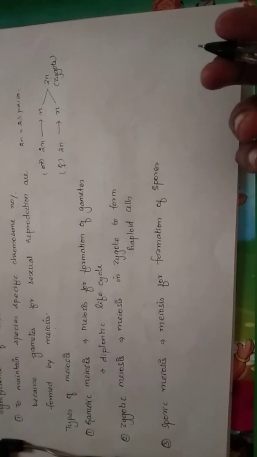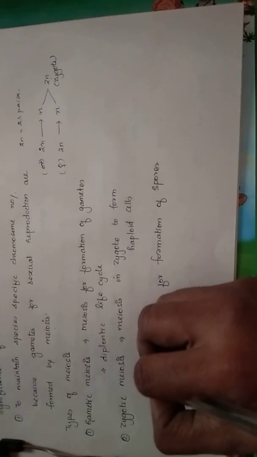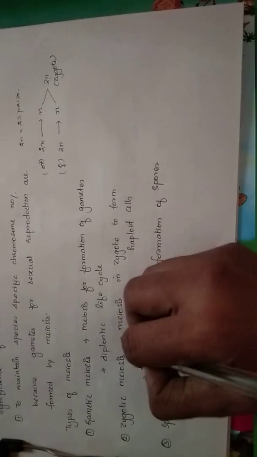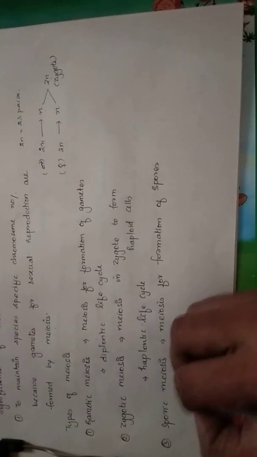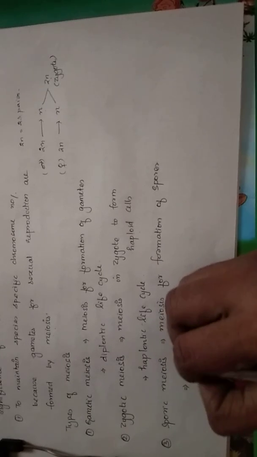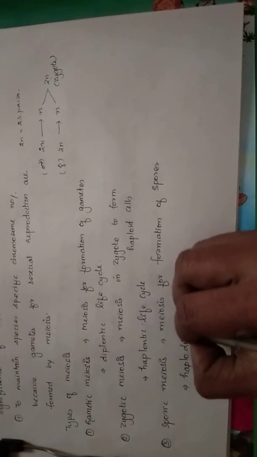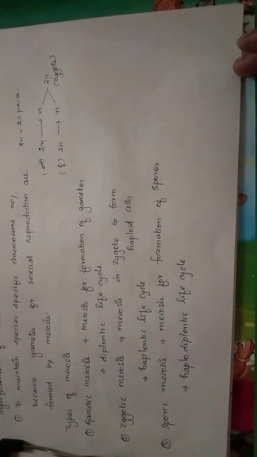So the diploid zygote undergoes meiosis to form haploid cells, and this happens in organisms with a haplontic life cycle. And sporic meiosis is for the formation of spores, and this happens in organisms with a haplodiplontic life cycle. We will see the explanations of diplontic, haplontic and haplodiplontic life cycles when we study the unit plant kingdom. And now we have completed the unit of cell cycle and cell division.